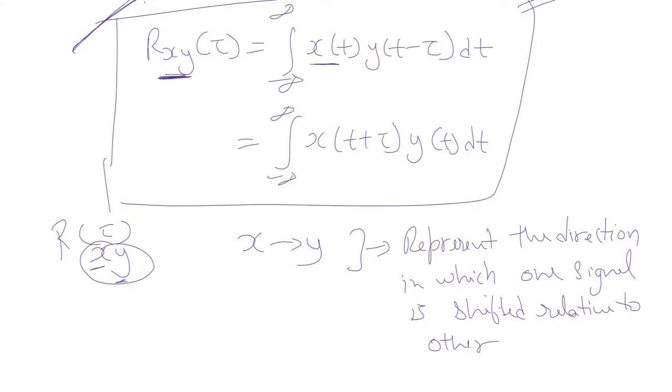So xt precedes yt minus tau, which will obviously be a shifted version of yt, and the shift will be towards the right hand side. So xt will always lie before yt minus tau, and similarly xt plus tau will be shifted towards the left, so it will be before yt. So this order plays a very important role, and it represents the direction in which one signal is shifted relative to the other signal.